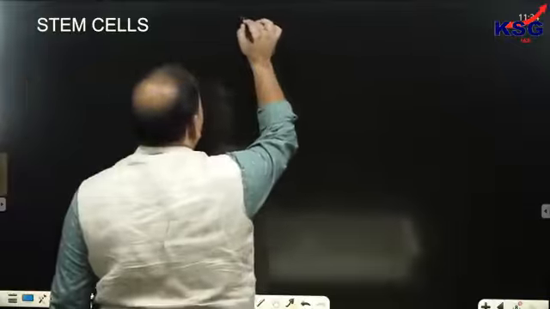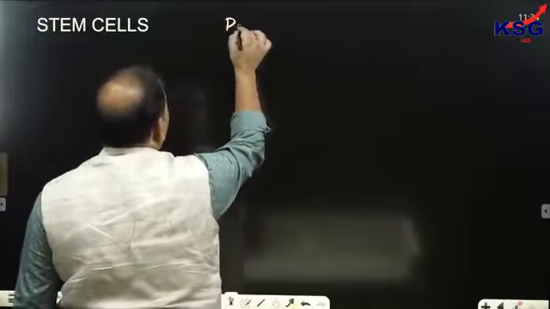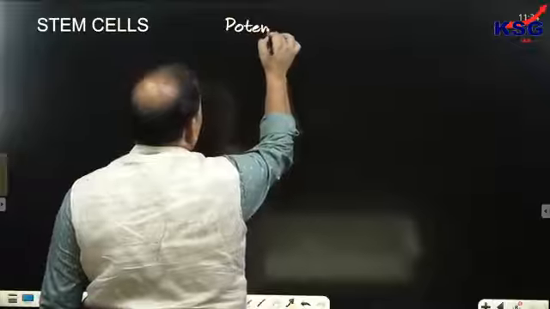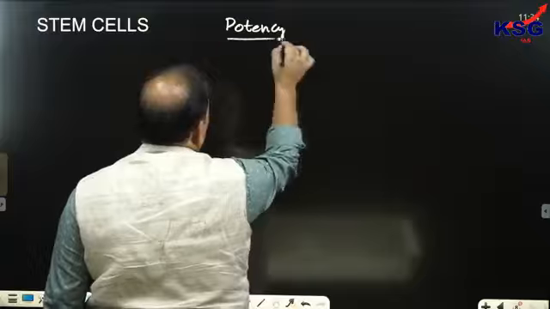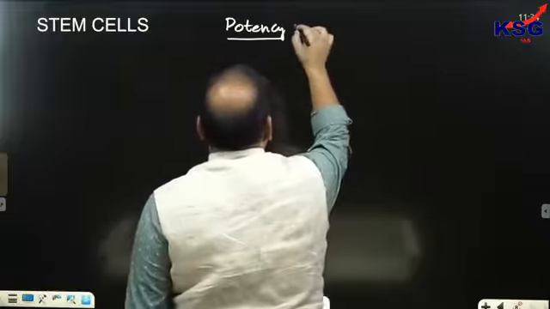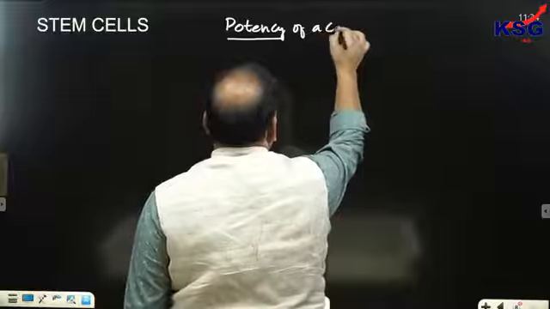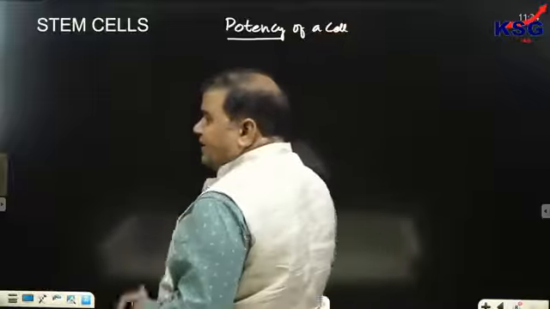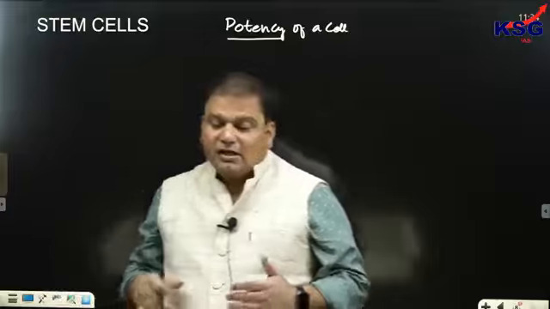To understand this, let us understand first what is called potency. Potency of a cell is the characteristic through which a cell can convert into another type of cell.